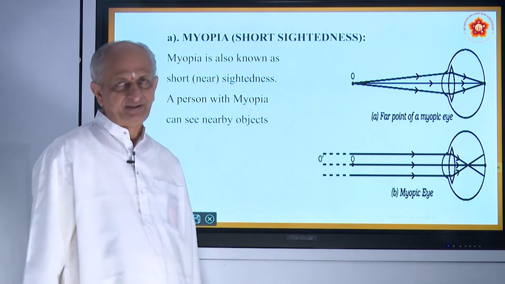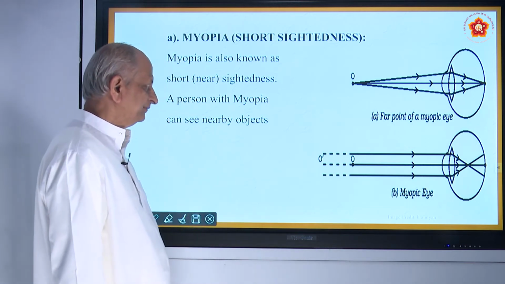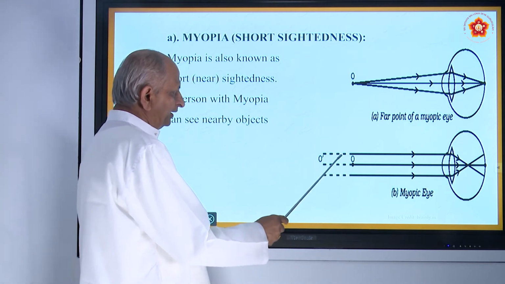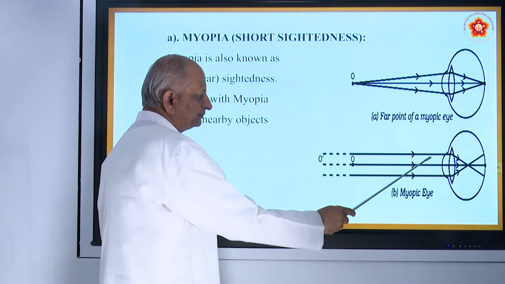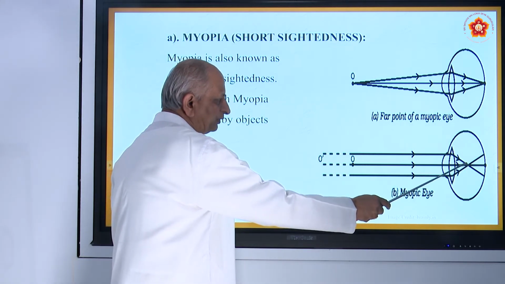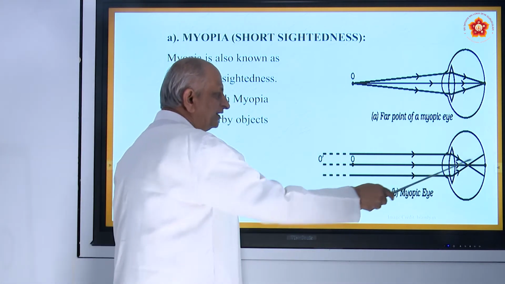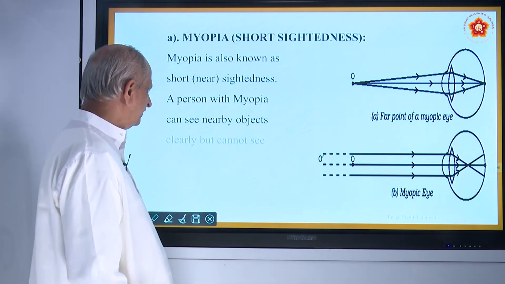Actually it should be infinity, but actually it will be very small in case of a myopic eye. And whatever the parallel rays coming from the distance, the focal length will be within this retina. So image is formed within the retina. Therefore the defect, we can see near objects.